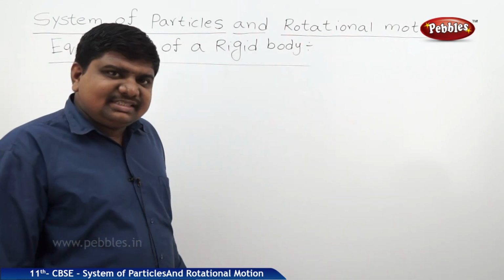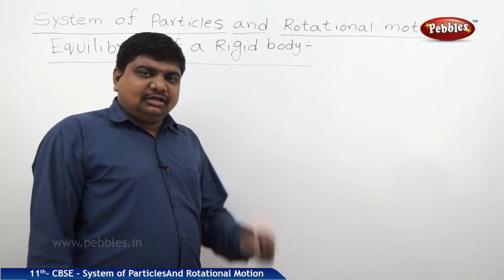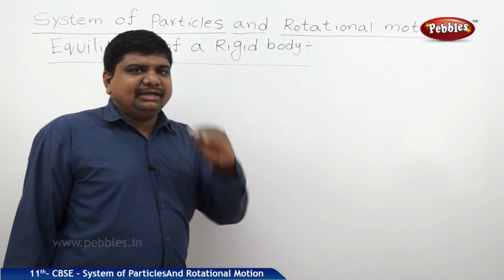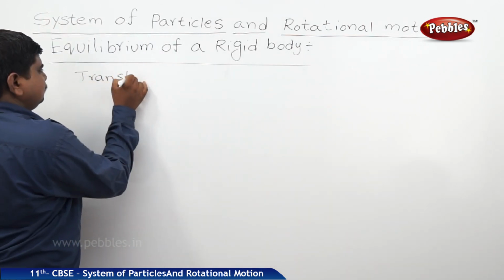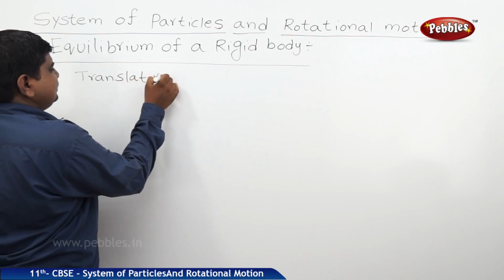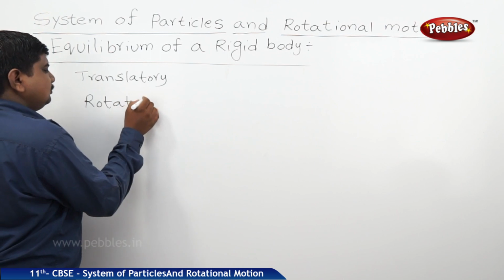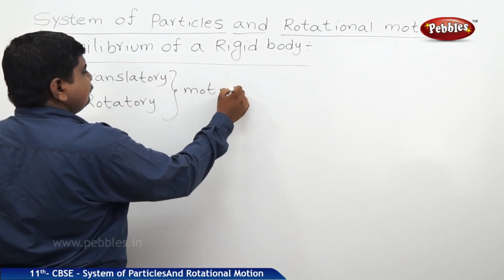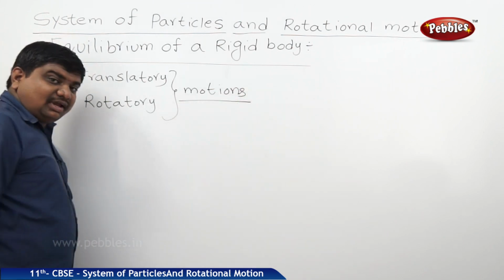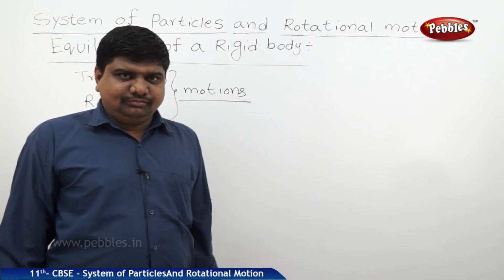If we take a rigid body in the universe, it has two types of motions, translatory motion and rotatory motion. First one is translatory, second one is rotatory motions. Translatory motion is due to the applied external force.